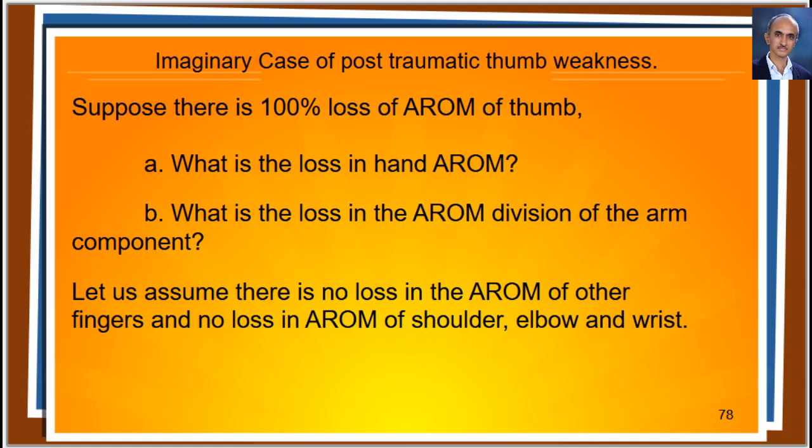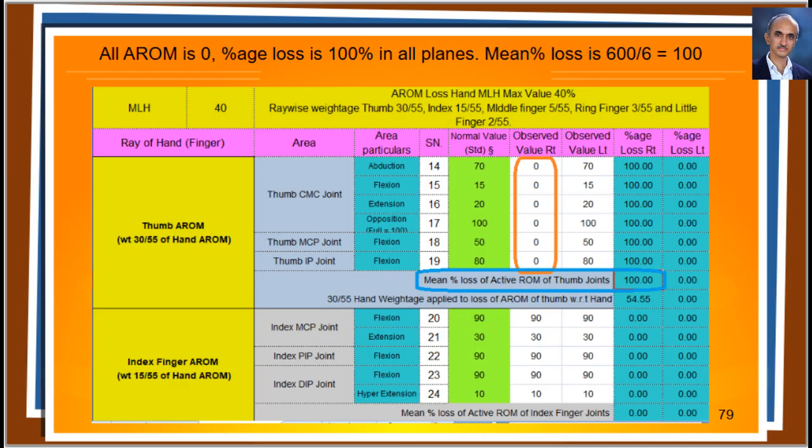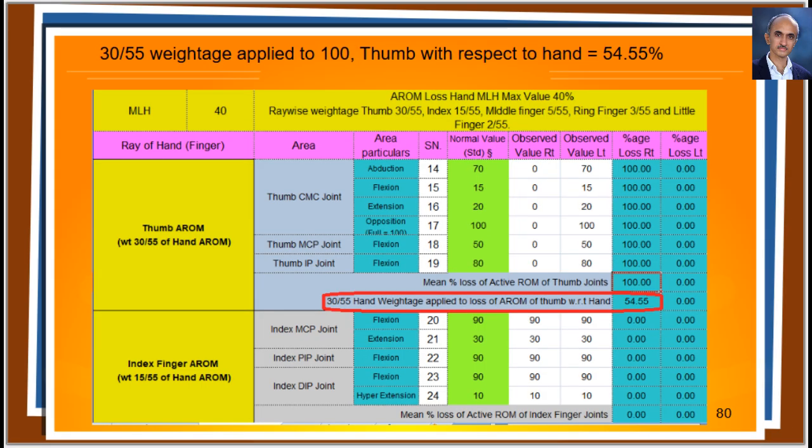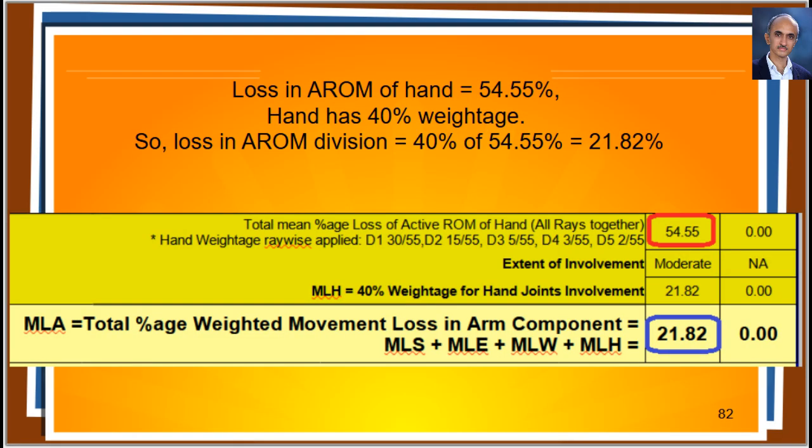Now let us take a case of 100% loss of movement of the thumb as the first example. Doing the calculations using the data entry form is very easy. Enter zeros for all AROM values of the thumb ray. You can see that there is a 100% mean percentage loss for the thumb. Now the weightage of 30/55 for the loss in the thumb gets applied. It becomes 54.55%. All other fingers are normal, so have no losses.